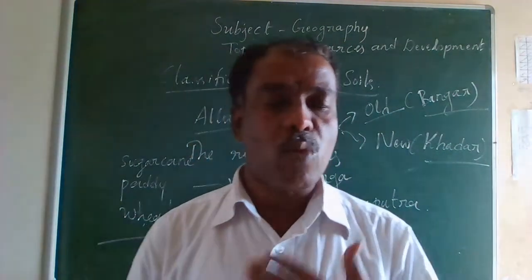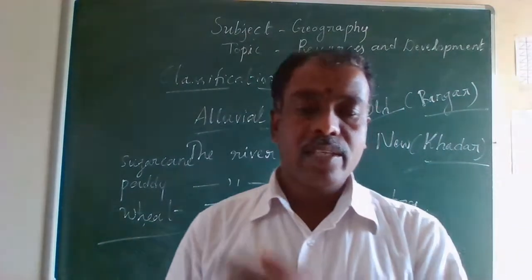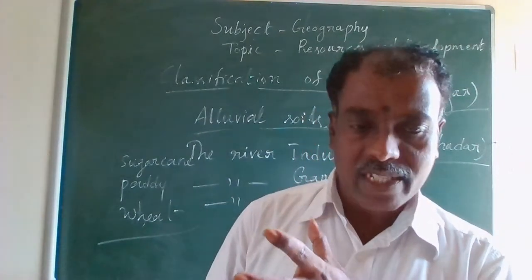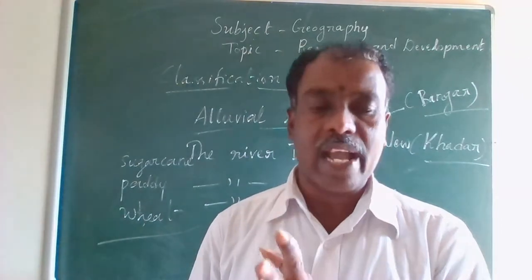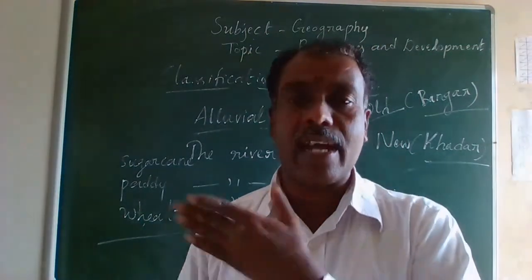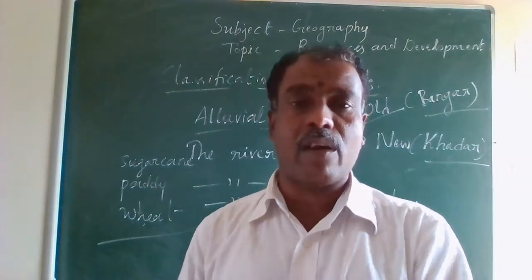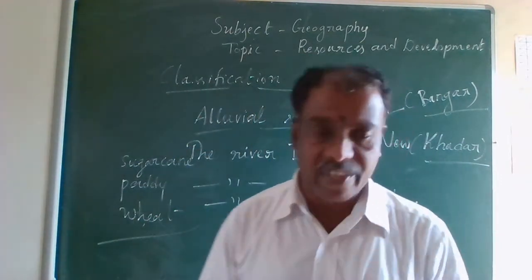The Khadar is more fertile than the Bangar because it contains an adequate proportion of potash, phosphoric acid, and lime, which are ideal for the growth of crops, especially sugarcane, paddy, and wheat.